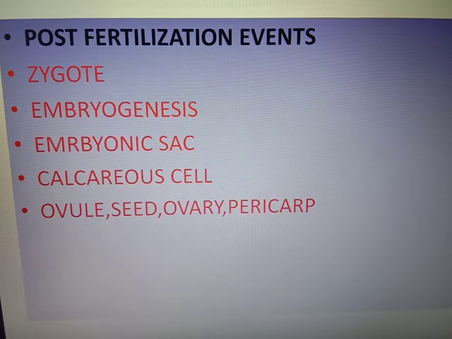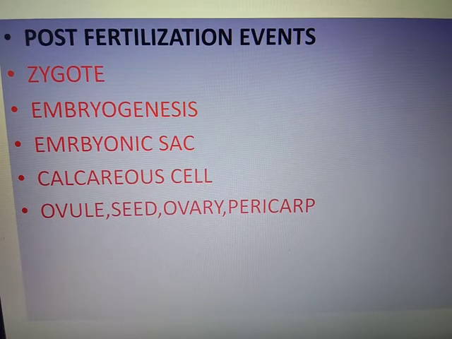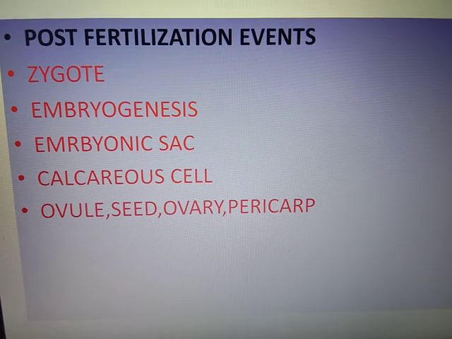Next is the post-fertilization event. Post-fertilization events include the formation of the zygote, embryogenesis, embryonic sac, calcareous shell, ovule, seed, ovary and pericarp. All these formations are steps in post-fertilization events in different organisms. The gametes fuse together and form the zygote. Then the zygote changes into an embryo. When it changes into an embryo, different changes take place in the zygote: cell division and differentiation.